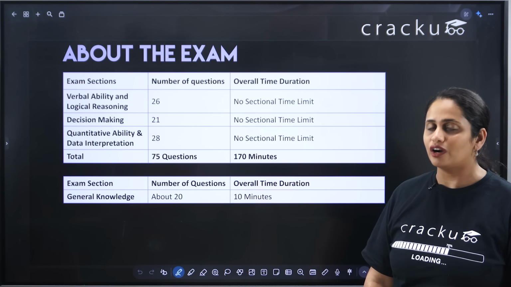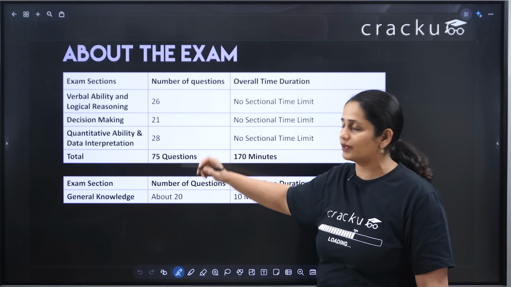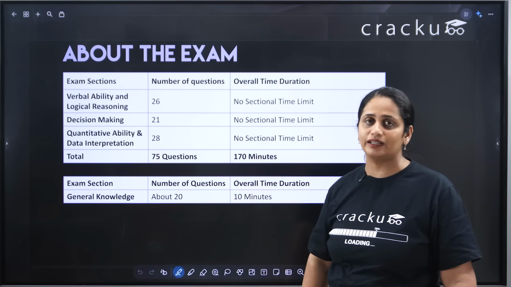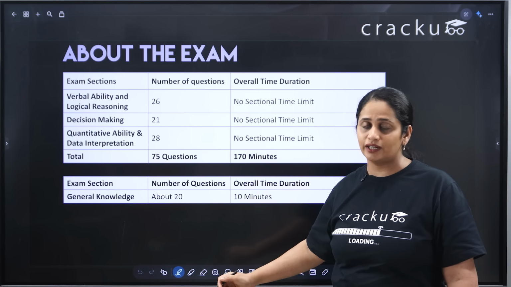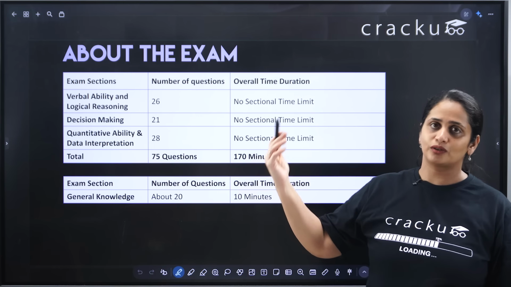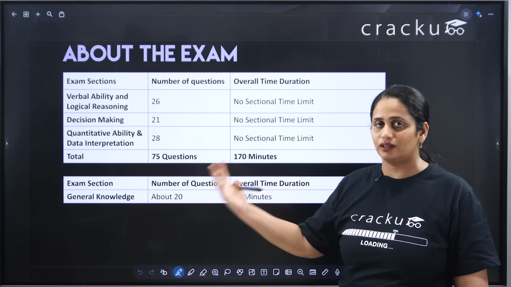The cutoffs are not very high. There are individual cutoffs. So you have to clear the decision making cutoff, you have to clear the verbal ability cutoff, you have to clear the QADI cutoff. So there are individual cutoffs to clear, but the final score should be as high as possible so that you get the overall calls as such.